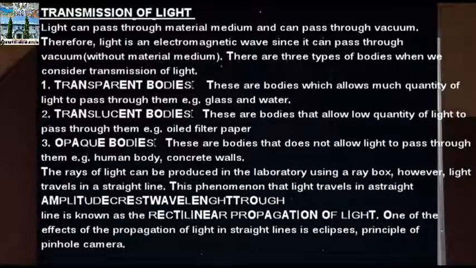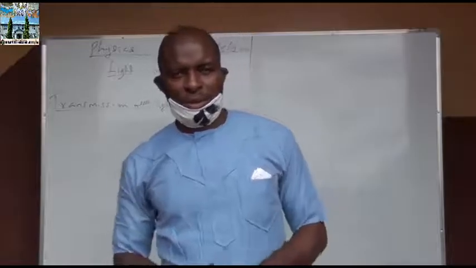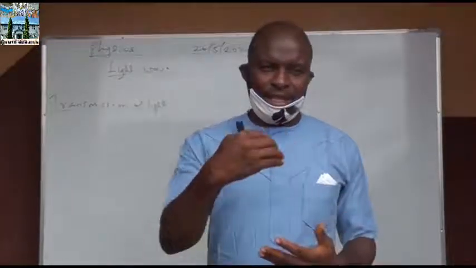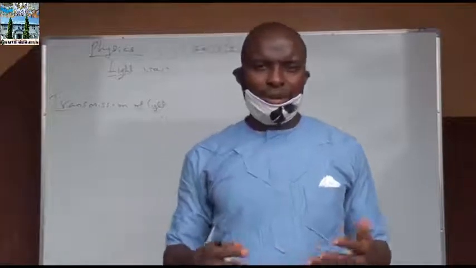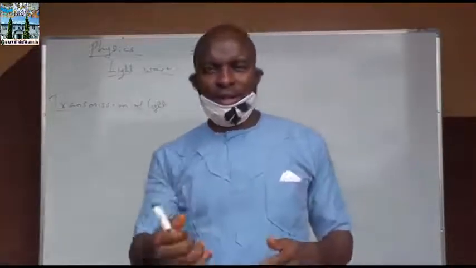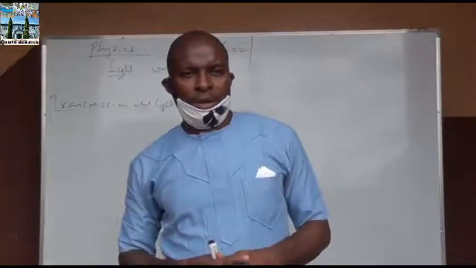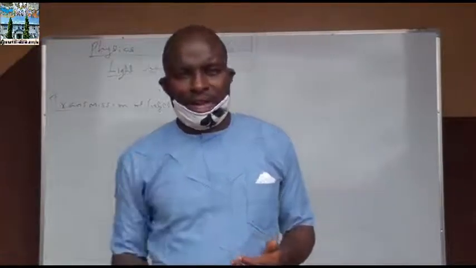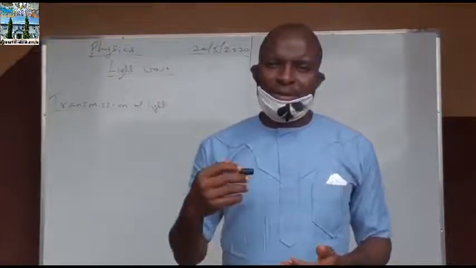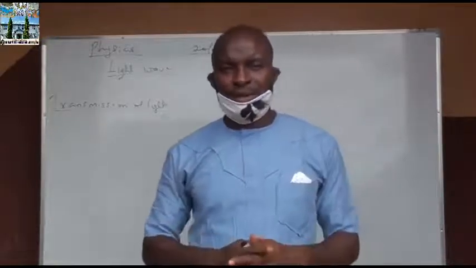Transmission of light. When light falls on an object, three things are bound to happen. Either the light passes through the object, or the light is absorbed by the object, or it is reflected back. And these properties of light when it falls on an object classify every object into three main categories.